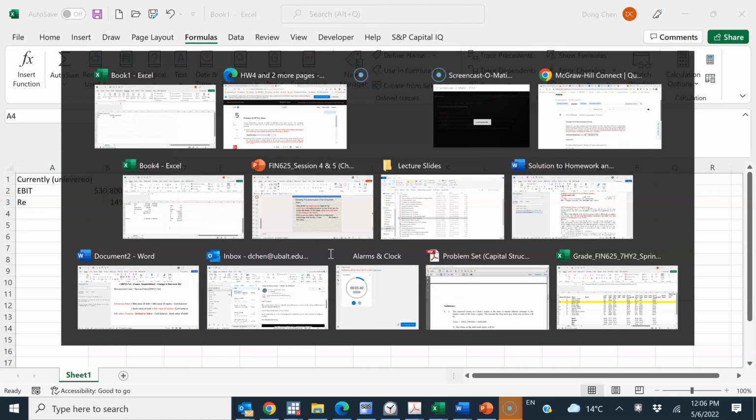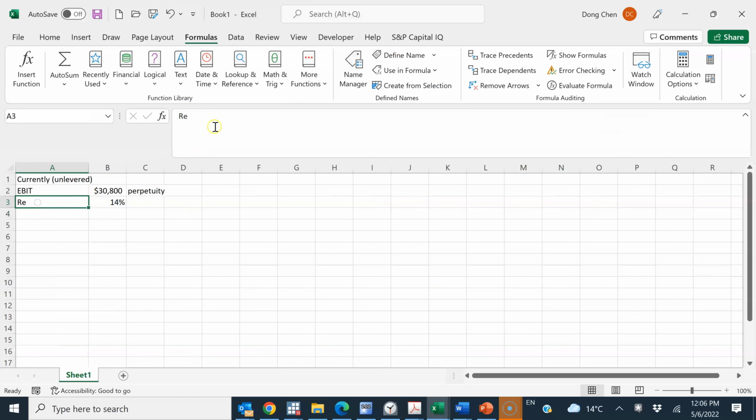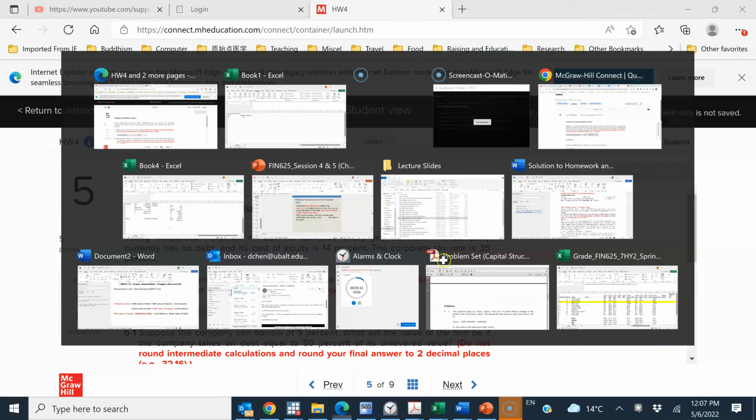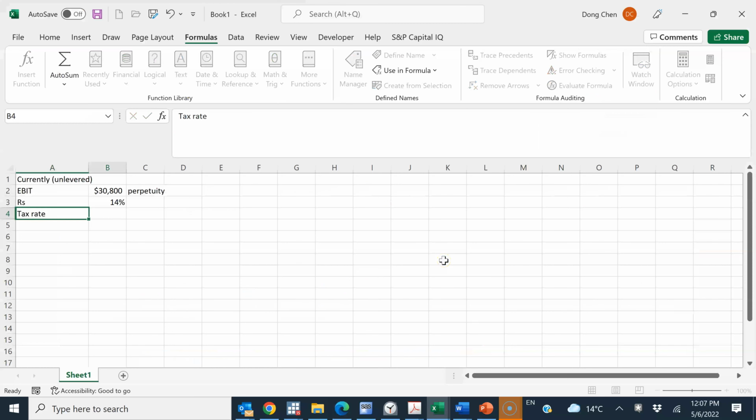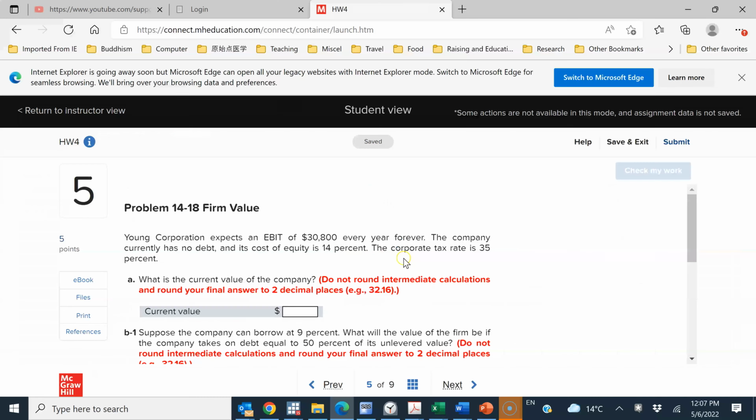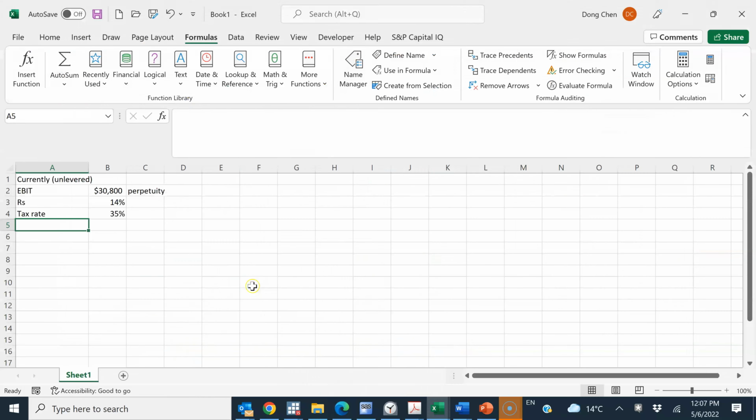Right, so that's RE, or maybe to be consistent, let me just use RS. S stands for stock, and tax rate. Tax rate is 35%. So what is the current value?